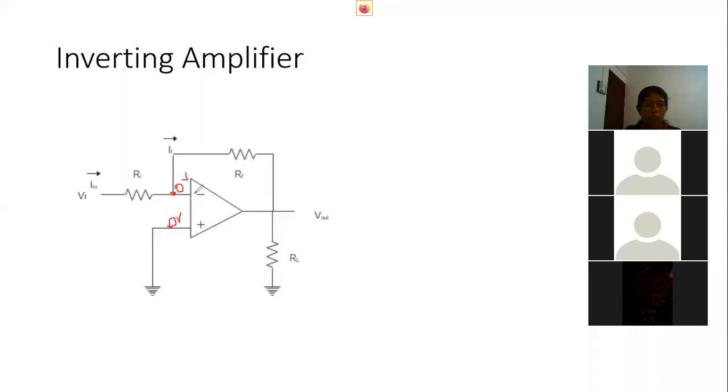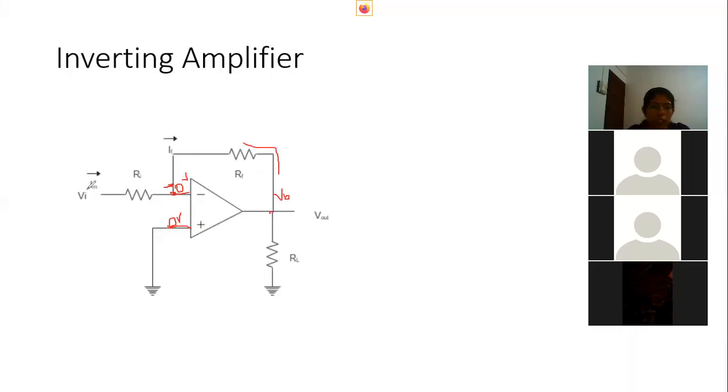And we know that both the terminals provide high input resistance. So when we give an input voltage, the amplified output voltage will be produced here as V out, and this V out is fed back through this RF, and that RF will again provide a voltage here as an input.